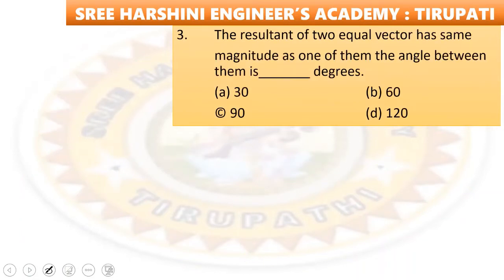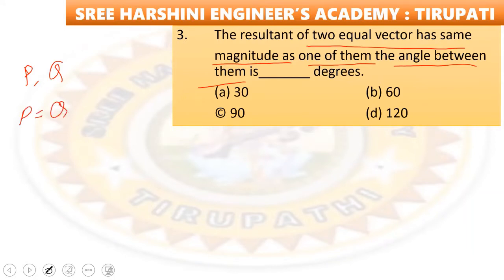Coming to next question. The resultant of two equal vectors has same magnitude as one of them. The angle between them is dash degrees. So for example, resultant of two vectors has same magnitude. So P and Q are the two vectors. Let us consider, then resultant of these two vectors is equal to R. That equals X, let us say.